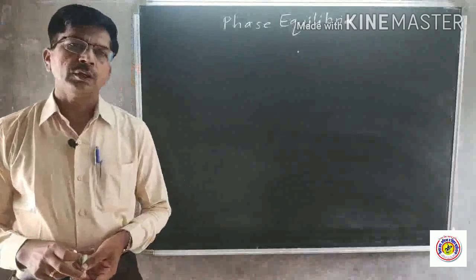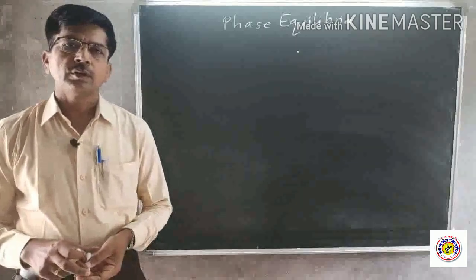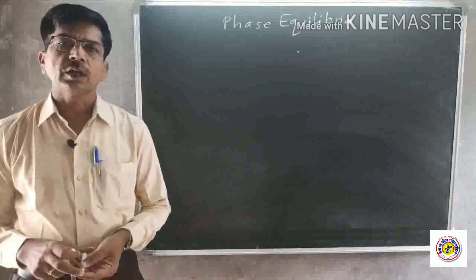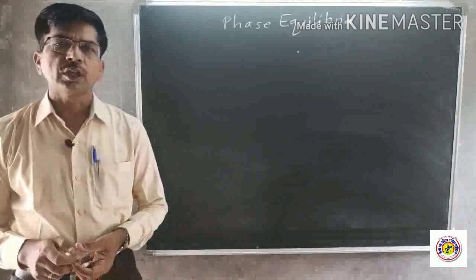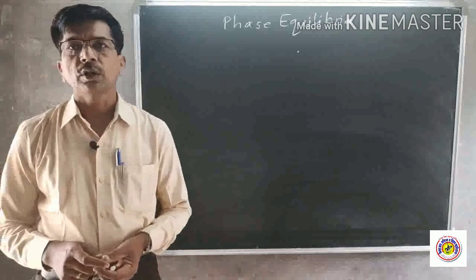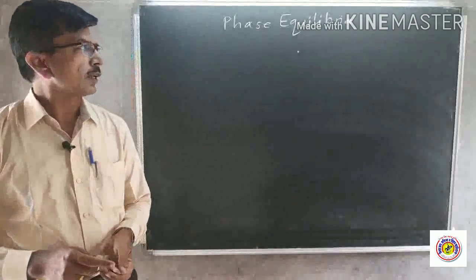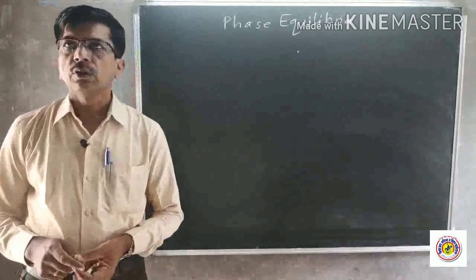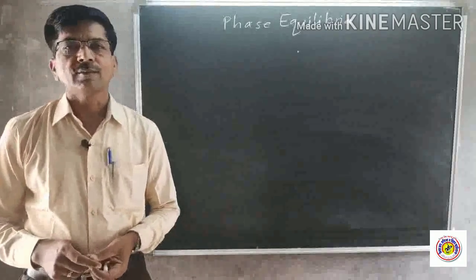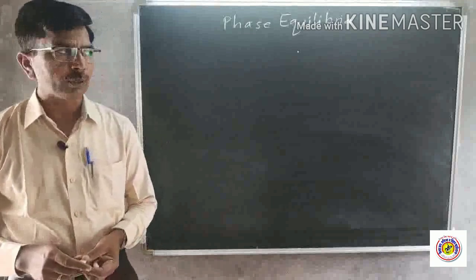Whenever there are reversible reactions, and the rate of forward reaction and the rate of backward reaction are the same, then we say that the reaction has attained equilibrium, or chemical equilibrium. But in this chapter we are interested in phase equilibrium. Phase equilibrium means when two or more different phases are there and equilibrium is attained between them, then we say that it is a phase equilibrium.